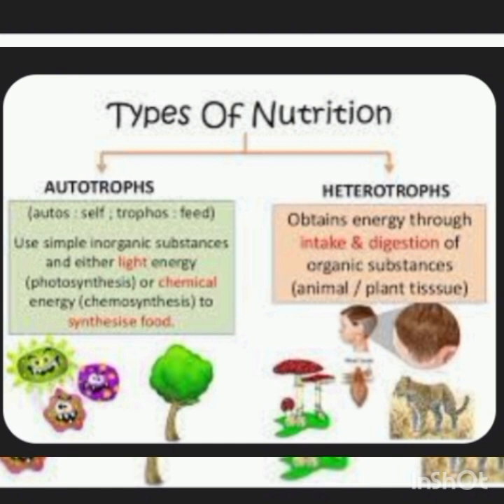Students, what do you know about autotrophic? Auto means self and troph means nutrition. Thus, autotrophic means self nutrition. Autotrophic nutrition is that mode of nutrition in which an organism makes or synthesizes its own food from simple inorganic material like carbon dioxide and water present in the surroundings. This procedure is also known as photosynthesis.